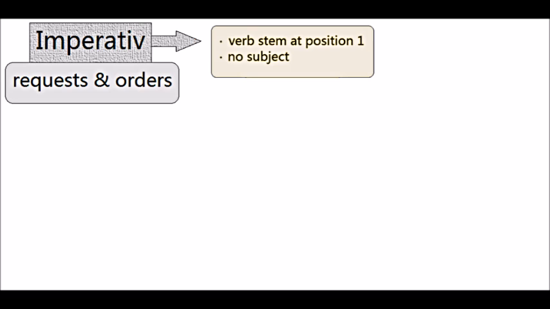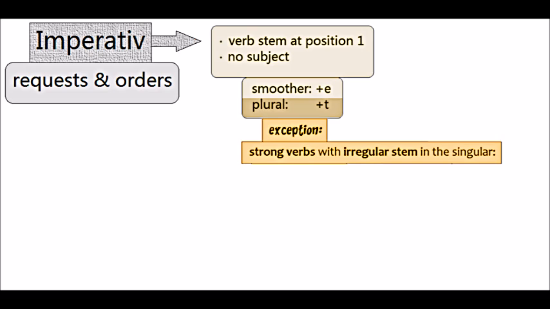The imperative form is used for requests and orders. Start the sentence with the stem and drop the subject. An E can make the singular form sound smoother or nicer. In the plural, add a T to the stem. If a strong verb comes with an irregular stem, use this stem instead.